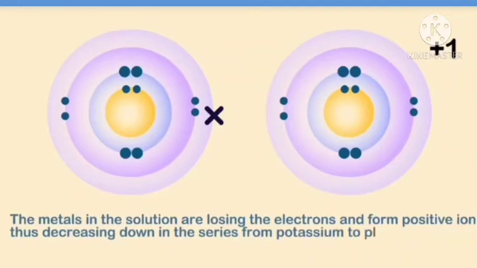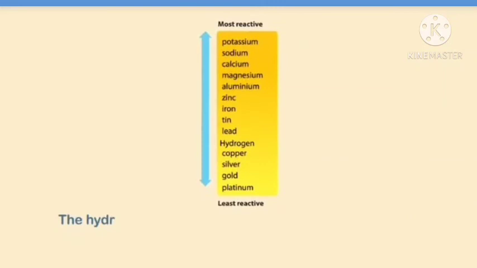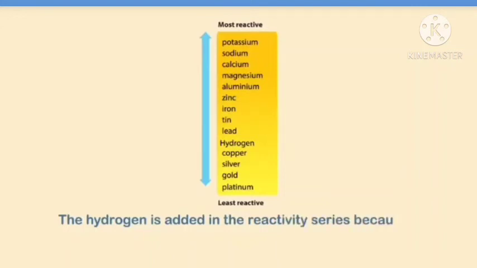This tendency of metals to lose electrons decreases. A non-metal, hydrogen, is included in the activity series because, like metals, it too loses an electron and becomes a positively charged H plus ion in most chemical reactions.